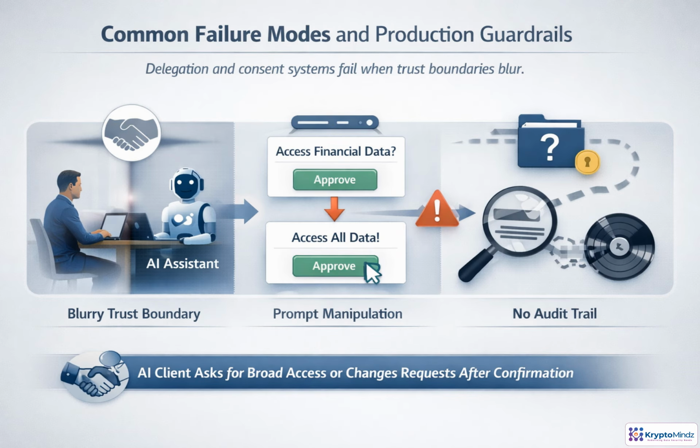Most production failures in delegation are not cryptographic failures. They are boundary failures. The client asks for more than the user intended or changes arguments after approval. Confirmation must be bound to the exact action, parameters, and target resource. If a server uses service credentials for user work, policy must mediate tightly, or better, use user-bound delegation. Logs need enough structure to reconstruct the chain: user, client, tool, downstream action, and correlation ID. Consent should expire, be revocable, and require reauthorization when risk or scope changes. And enforcement must stay server-side. Prompts are not controls.